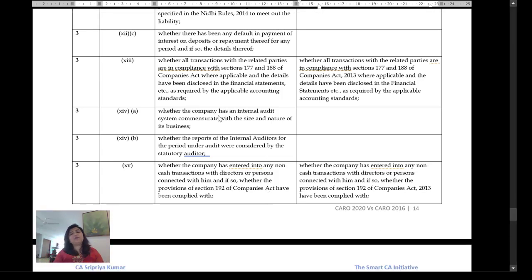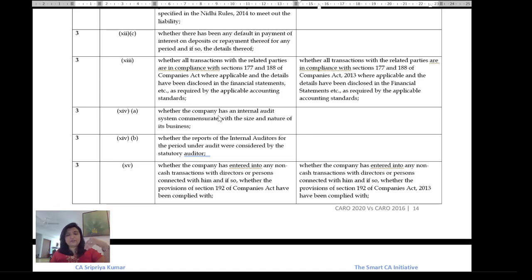Please don't, just for the sake of commenting, say, yes, it has a good internal audit system. I think you need to look at it. So just as we had an earlier clause where we were needed to examine a little more, for example, on the physical verification we spoke. We said, is there a system? Is there a procedure? So things like that, it's not just one internal audit report.